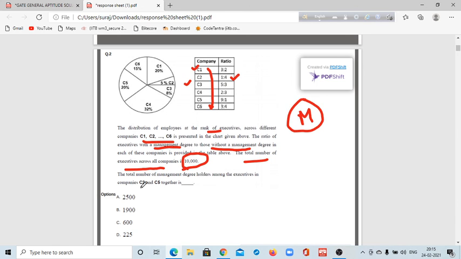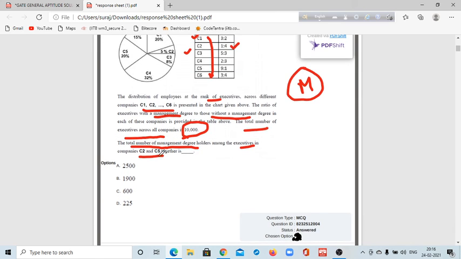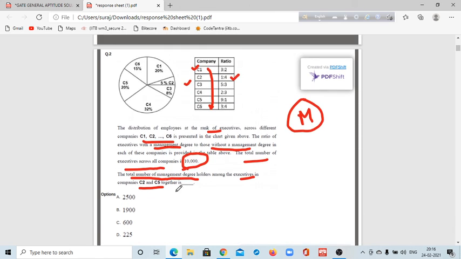But you have to calculate only the total number of executives with management degree, that means the number of management degree holders among the executives in these two companies. So just calculate the executives of these two companies who have management degrees. You do not have to calculate this ratio.